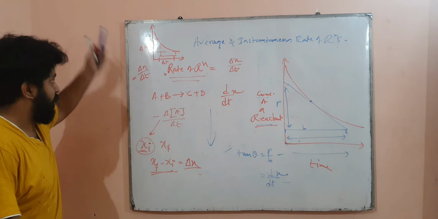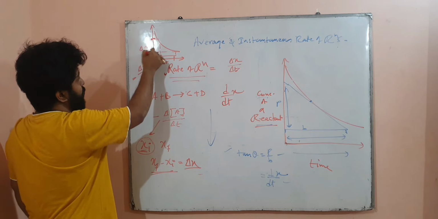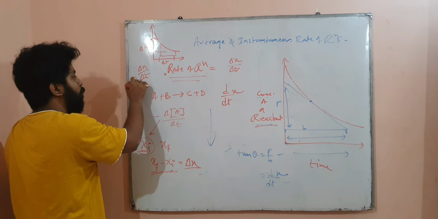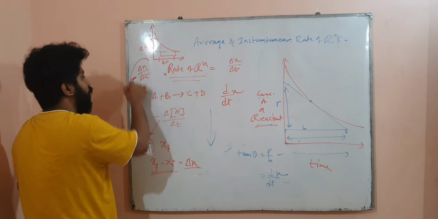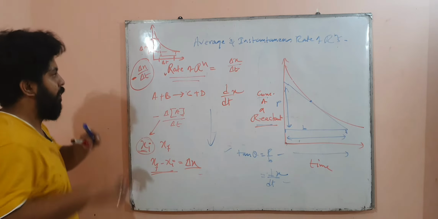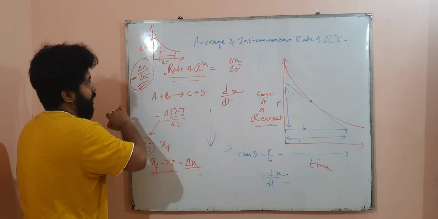Because the rate of the reaction is becoming less, the initial is more, the final is less. So when you do final minus initial, you will get negative. So put a negative in front so that it becomes positive. So del x by del t, you will get positive. So that is the average rate of reaction.